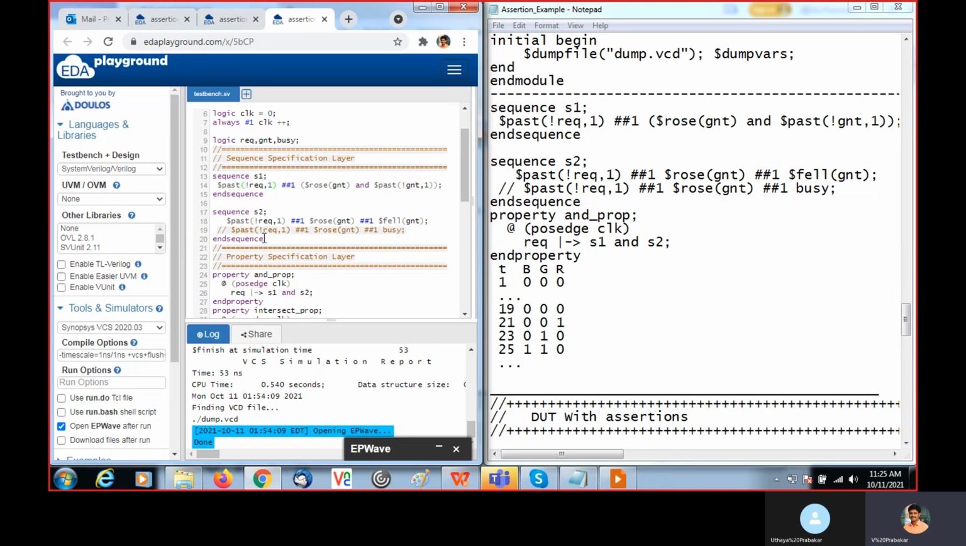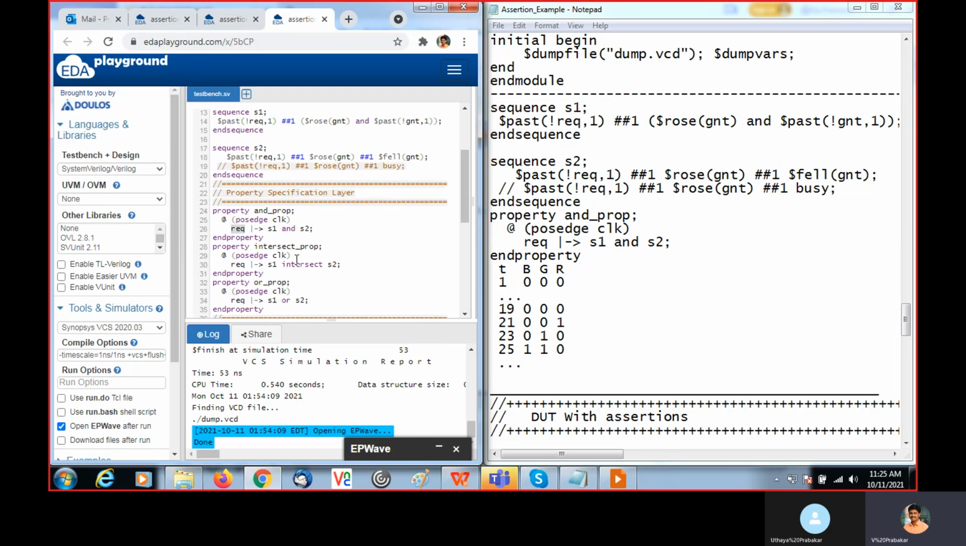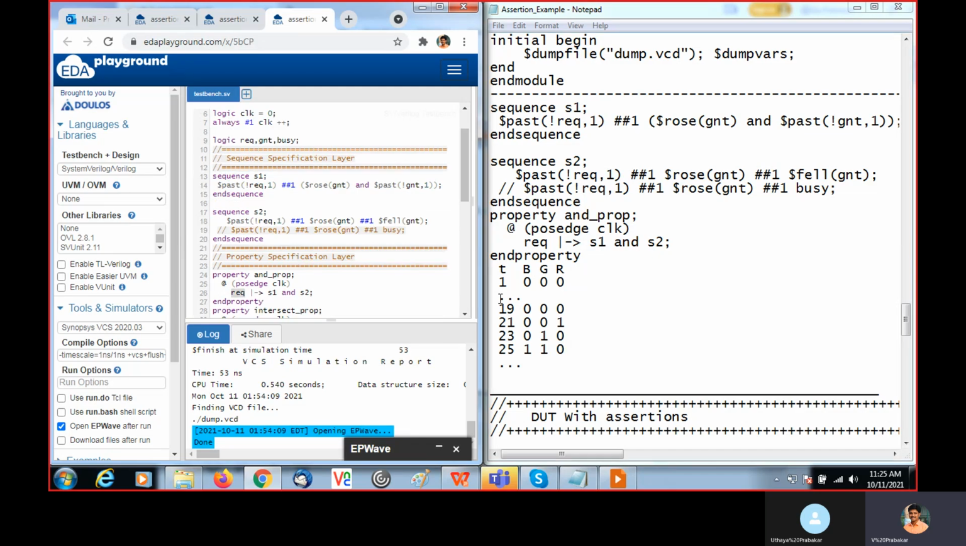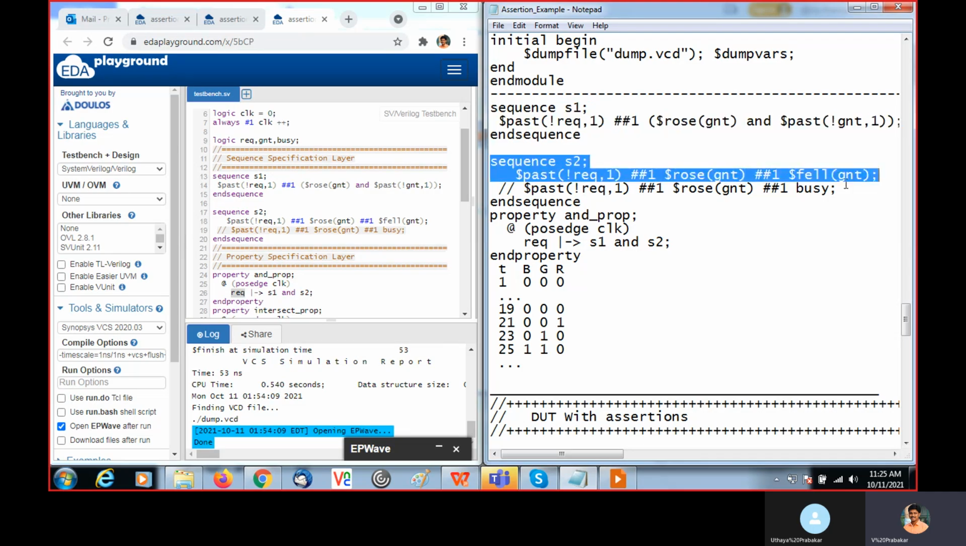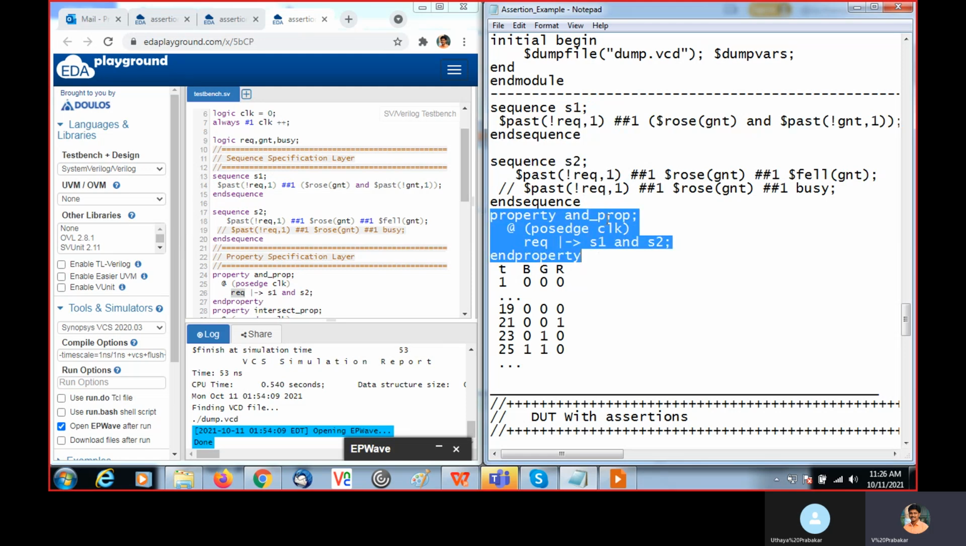When will this sequence be enabled? When this antecedent is true, that is, REQ is 1. R is request. When it is 1, we will check for this antecedent. First we will check these 2 sequences. This is sequence 1 and this is sequence 2, and with the help of these sequences, this property is written with the AND operator. That we will check now.